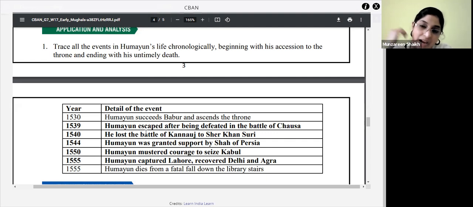Yes. And what about his death? How did he die? Ma'am, it was in 1555. Humayun died due to an accidental fall. He died from a fall down the library stairs. Very good, very good.